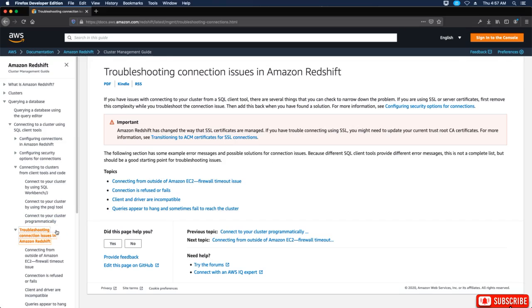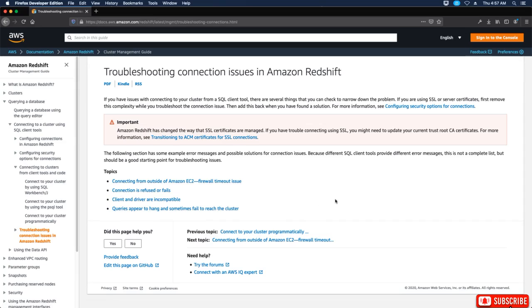When you go here for troubleshooting connection issues in Amazon Redshift, they have multiple topics that you can go to: connecting from outside of Amazon EC2 firewall timeout issue, connection is refused or fails, client and driver are incompatible, and queries appear to hang and sometimes fail to reach the cluster.